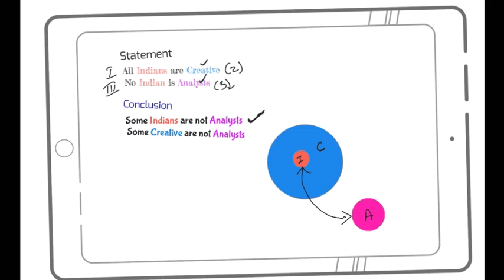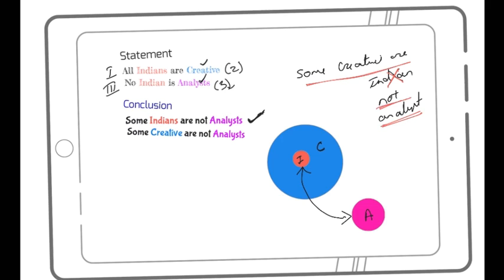So what can I say about this? If you can say all Indians are creative, you can surely say some creative are Indian. Yes, you can say this. Now can you cut this Indian and write there, instead of Indian, not analyst? Yes, you can, because you know no Indian is an analyst. So I'm cutting this Indian and putting there not analyst. So what is the final conclusion? Some creative are not analysts. And that comes out to be my conclusion.